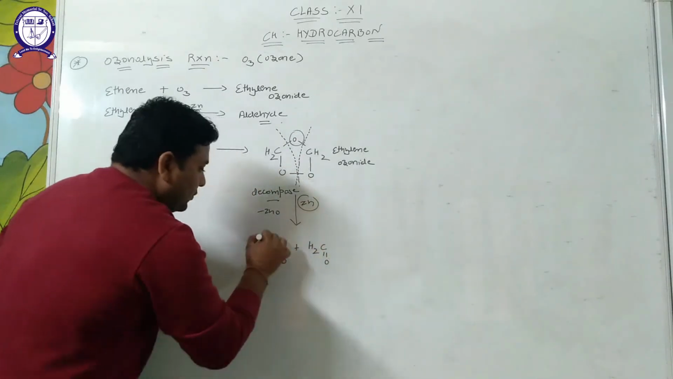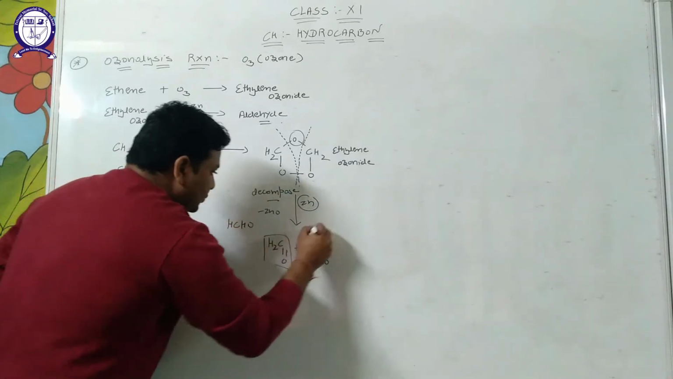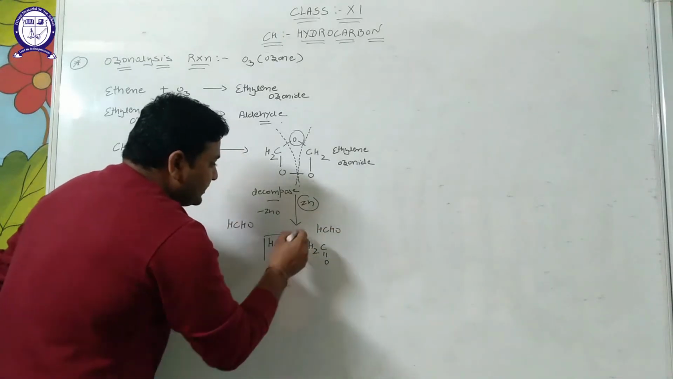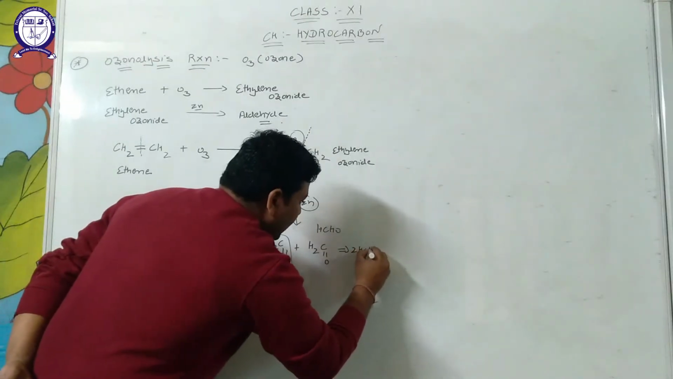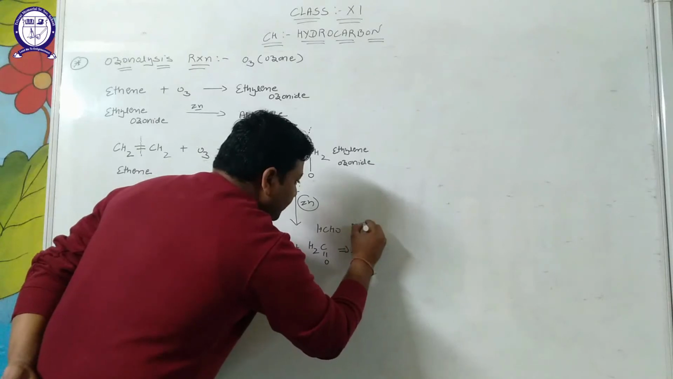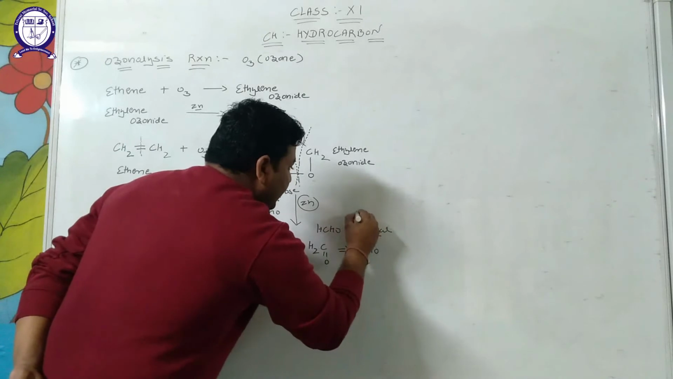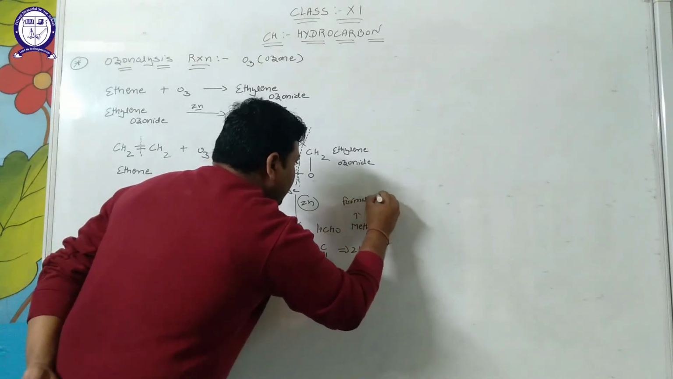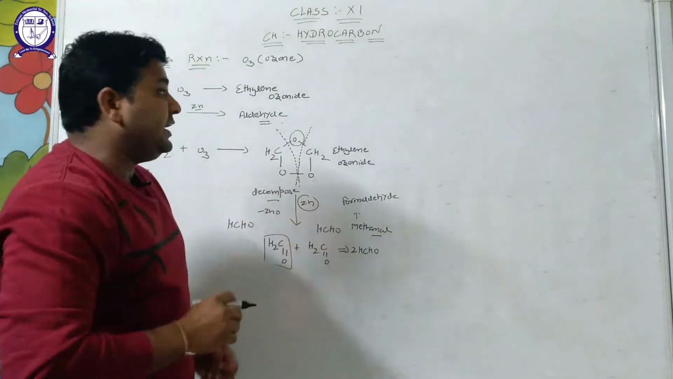H2C=O. This is written as HCHO, this is written as HCHO, and we can say this gives the formation of two moles of HCHO, and this name is methanal, and its common name is formaldehyde. It gives the formation of 2 moles of aldehyde.